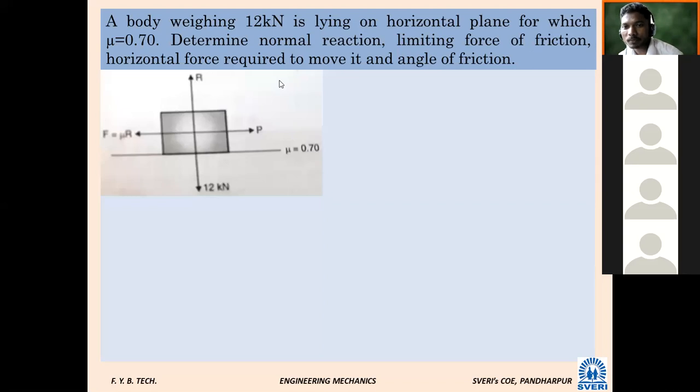And what is the angle of friction? By which notation or symbol are we showing it? Phi. Very good. So you are with me.